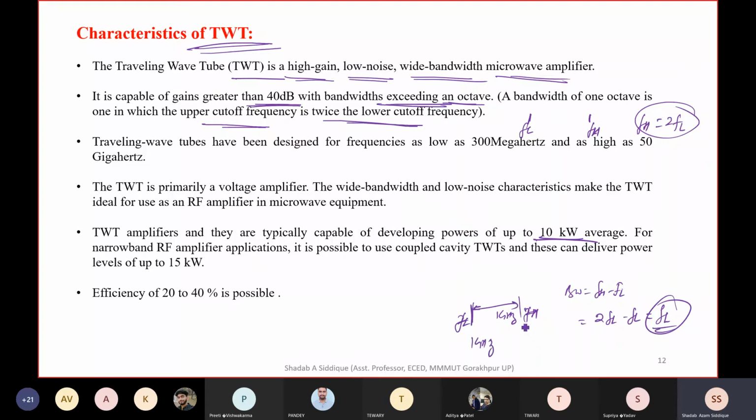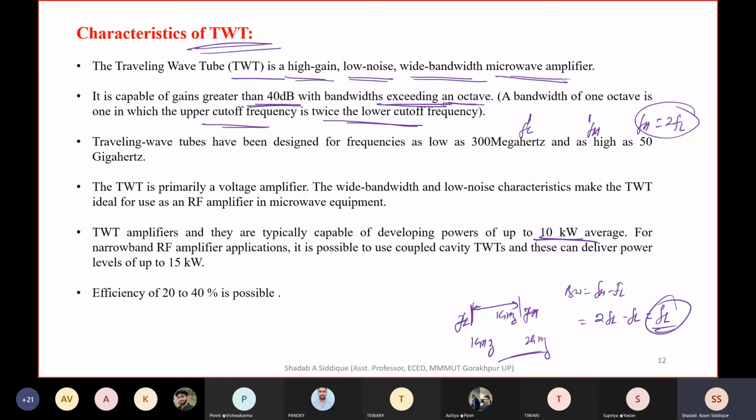And FH can be 2 gigahertz, so that should be greater than this. It should be exceeding an octave. That is the minimum requirement. FH should be a minimum of 2 gigahertz. It can be 3, 4, 5, 6, but the minimum is this one.